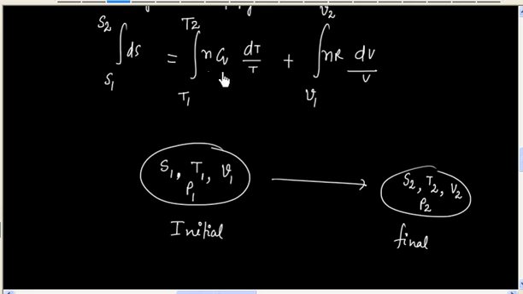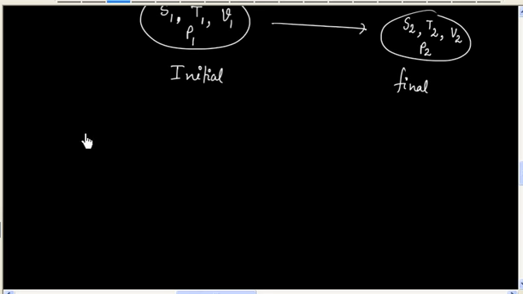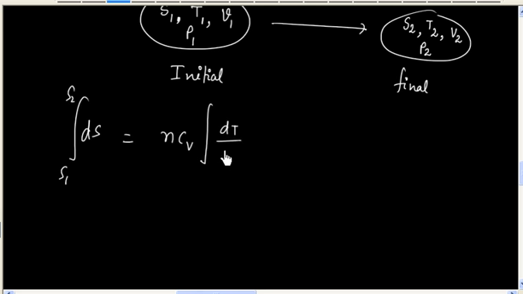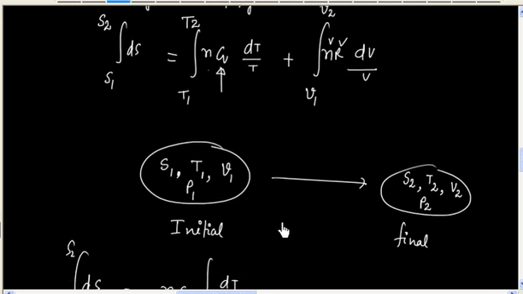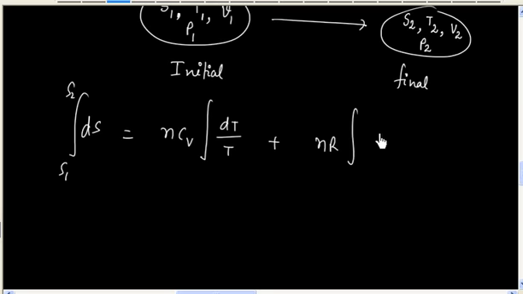Now let us say Cv remains constant with temperature. So we can take Cv outside the integration sign. Number of moles is constant, so this will also go outside. In this case again n and R both are constant, so we can take them outside of dV by V. Volume is from V1 to V2, temperature is from T1 to T2.